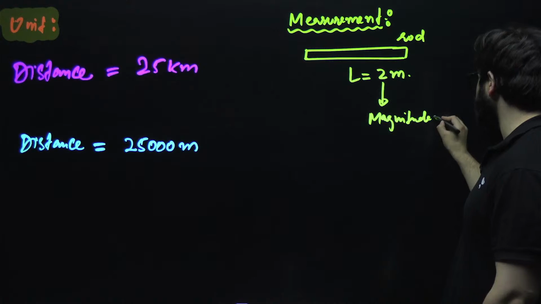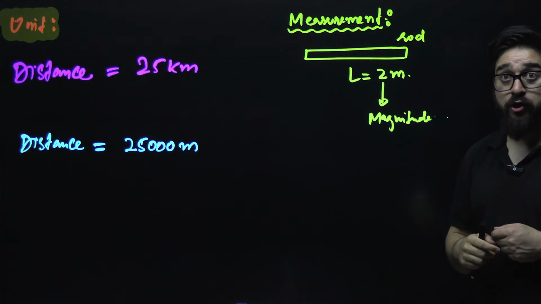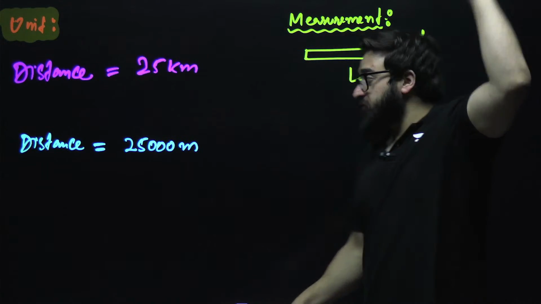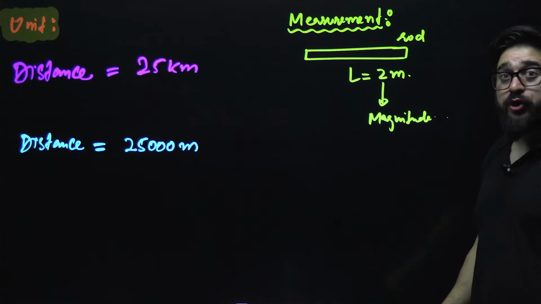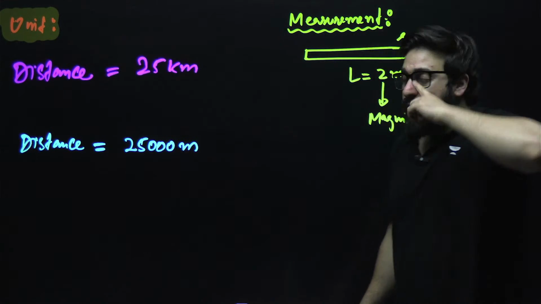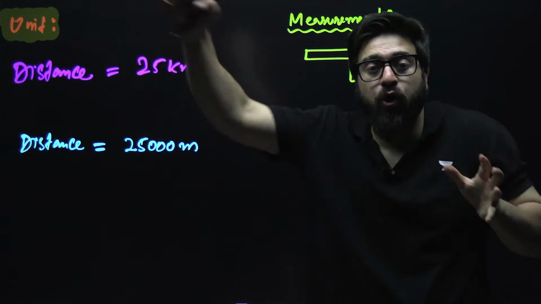This is what we call the magnitude. How much is it? If I say instead of 2, it is 100 over here, so the magnitude of length is very large. If I say instead of 2, it is 1000 over here, so the magnitude of length is extremely large. Magnitude gives you the indication of how big the quantity is.